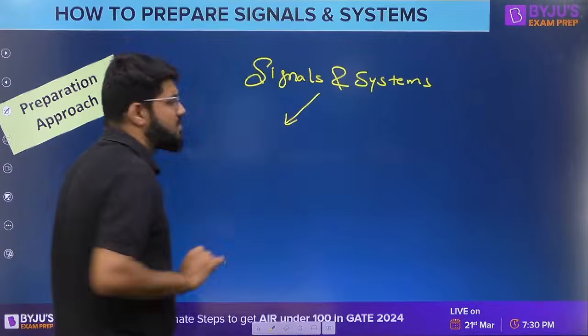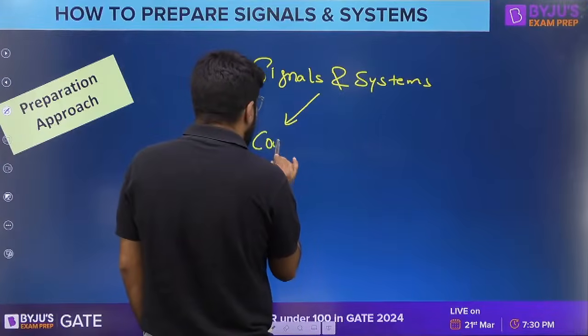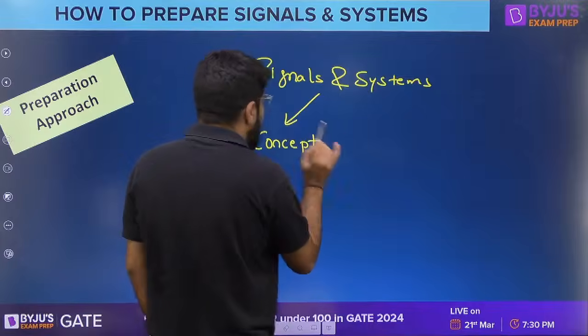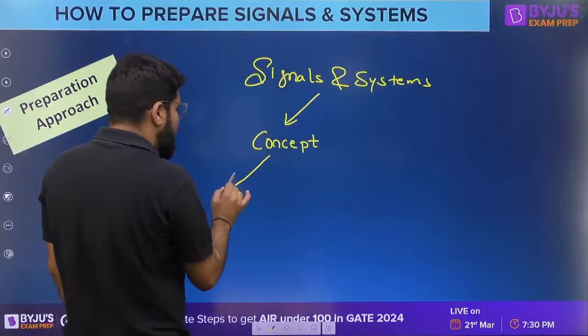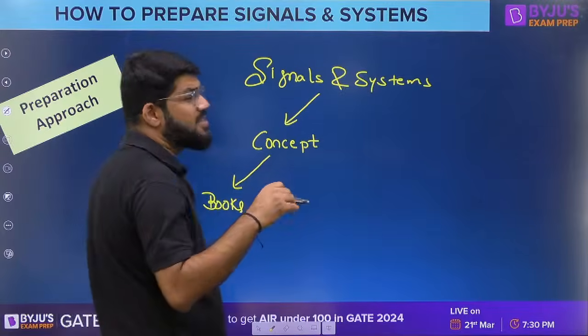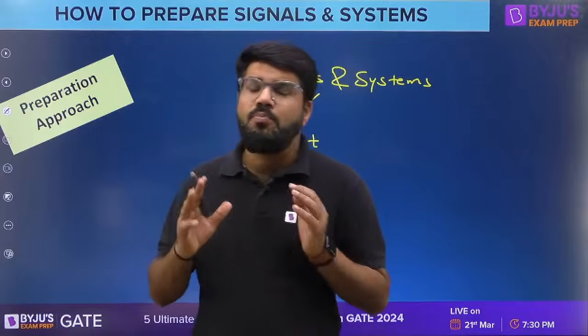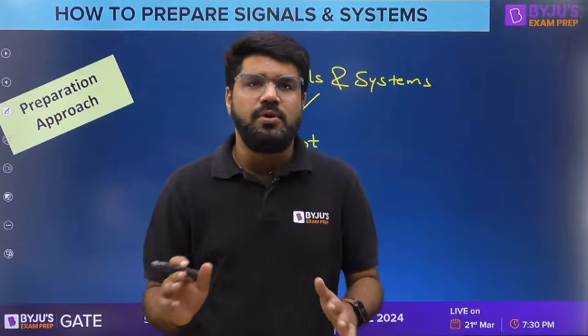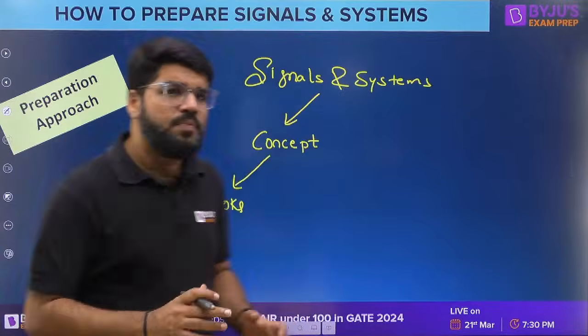There are two things to conquer the particular subject. Number one is the concept. Now, how to conquer the concept? For concepts, as I told you, there are two options with you. Going for the standard books, and undoubtedly in Signals you have an advantage. Signals is a subject where you have one particular book which will mostly cover all the things for you, because for some of the subjects you have to refer to 2 to 3 textbooks.